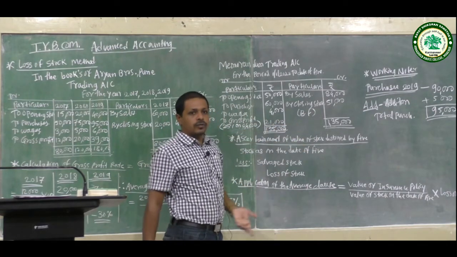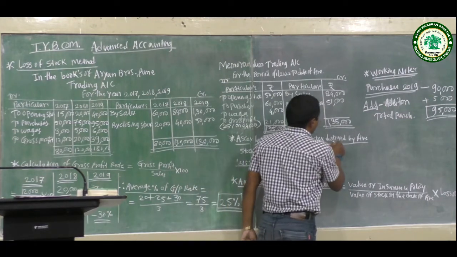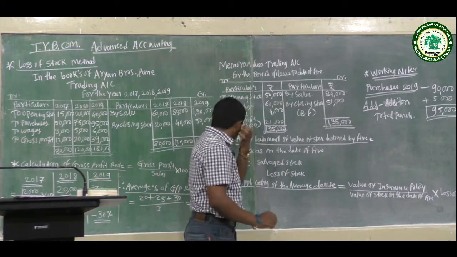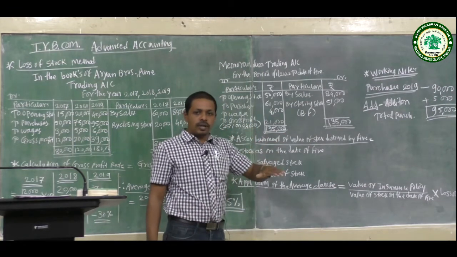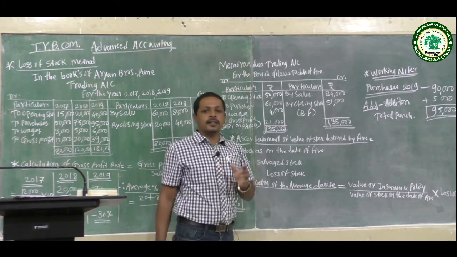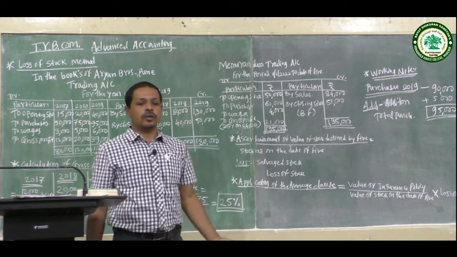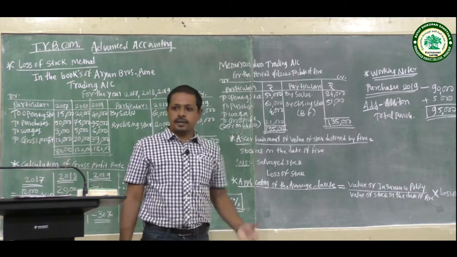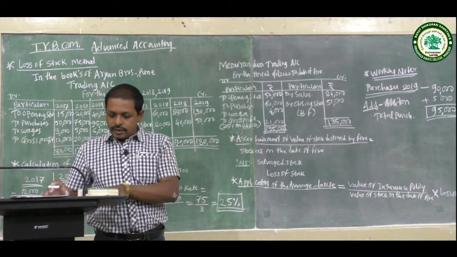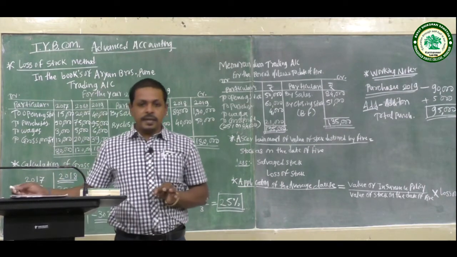Next, the ascertainment of the value of stock destroyed by fire. The formula is stock as on date of fire minus salvage stock equals loss of stock. The salvage stock was valued at rupees 9,000.